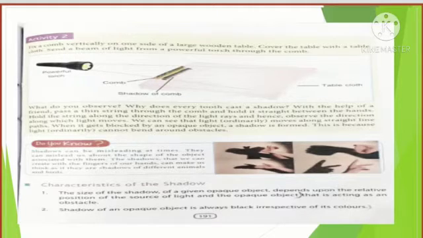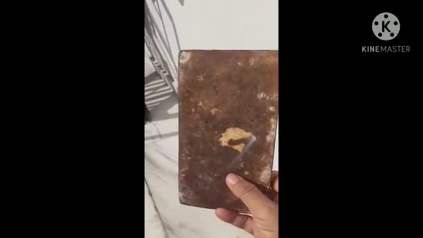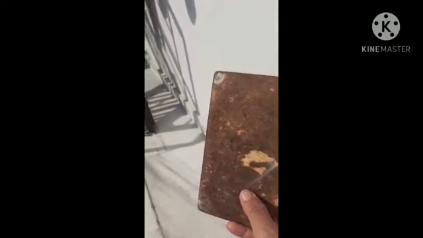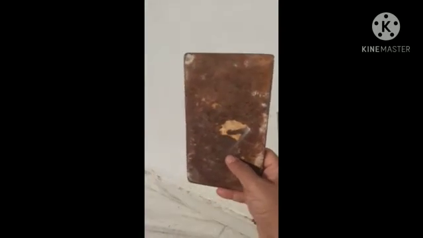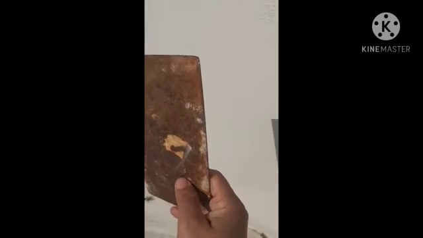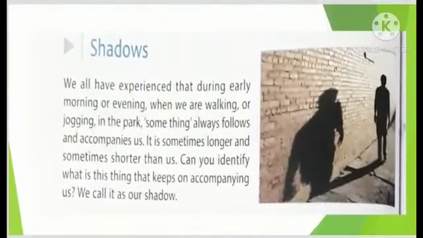Before going to the text given in the book, I'm going to show you a small video. Are you ready? What is this? This is a metal sheet, a rusted one. And that is the sun, the source of light. The metal sheet is an opaque object. When this opaque object comes in the path of the source of light, see what happened on the wall. A dark patch is formed of the metal sheet, and that is actually the shadow of this metal sheet.